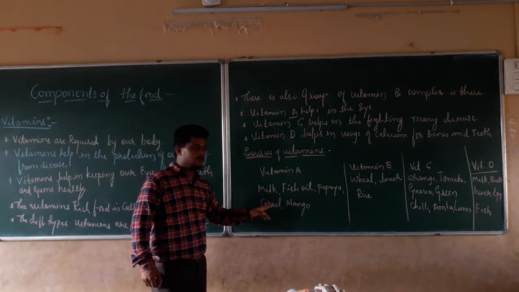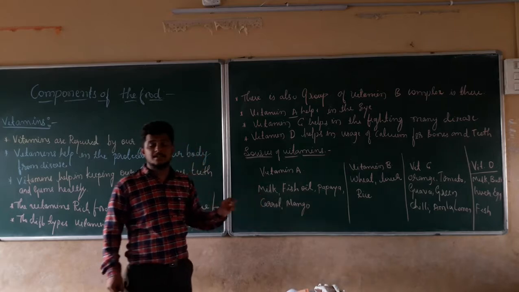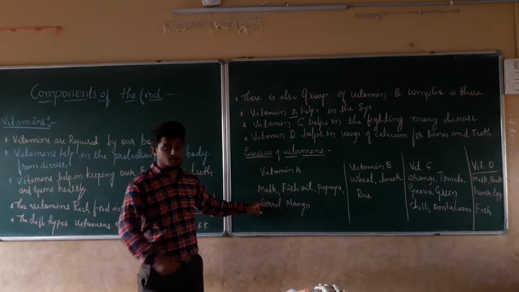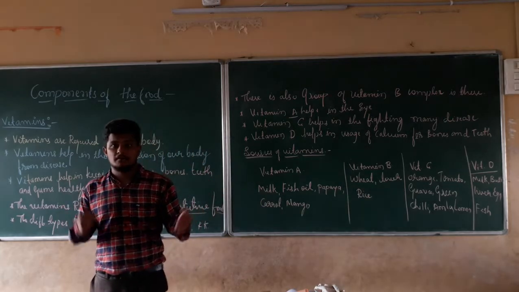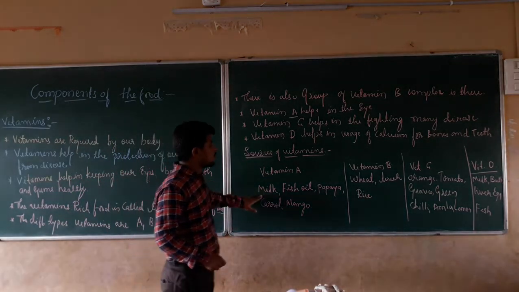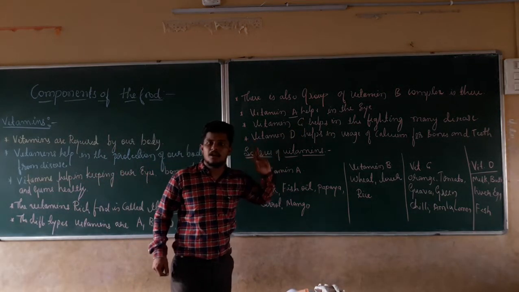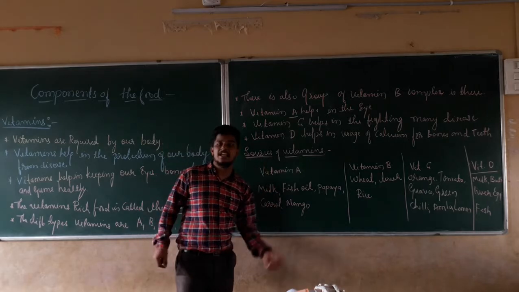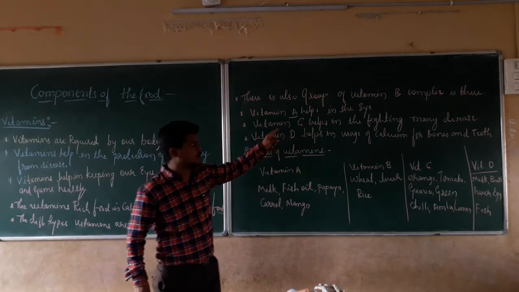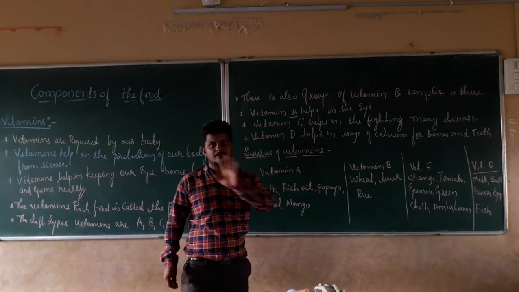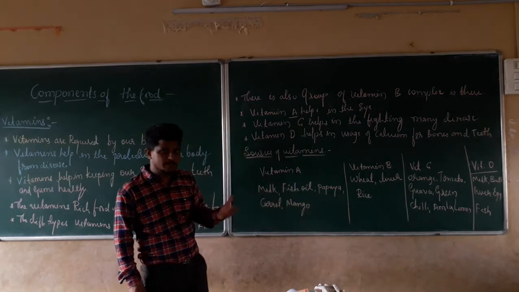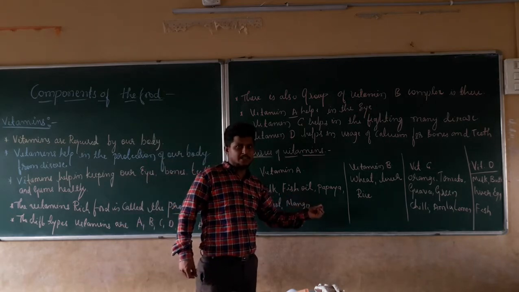For vitamin A, we can take milk. Milk is a source of vitamin A. Due to the intake of a high amount of milk, we become stronger and healthier, muscles will build, and we will become intelligent. Apart from that, milk also helps in the good conditioning of the eye because it is rich in vitamin A, which helps in the good nourishment of the eye. In the same manner, fish oil, if we take fish oil,